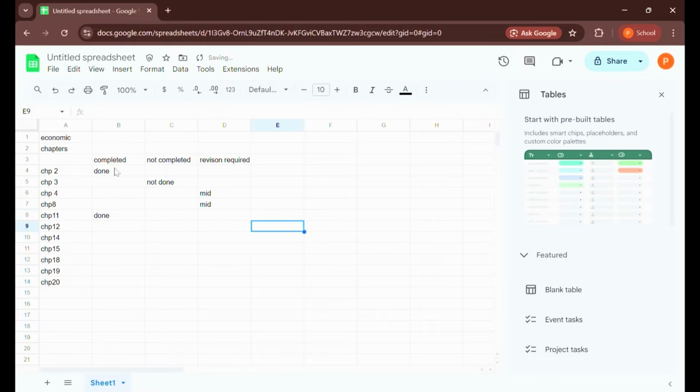Chapter 12 is a mid and it's very important. So I'm just going to highlight it later on. Chapter 14 I have done, so it's a done. Chapter 15 not done. Chapter 18 mid. Chapter 19 mid. Chapter 20 done.